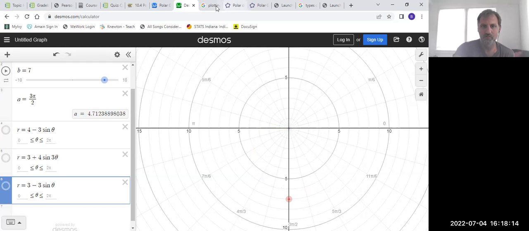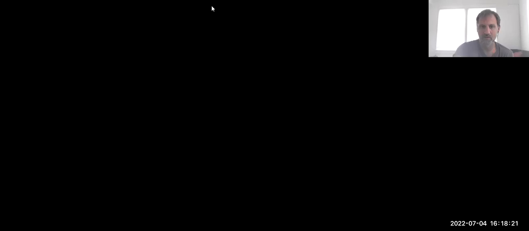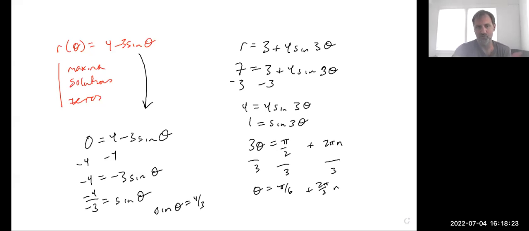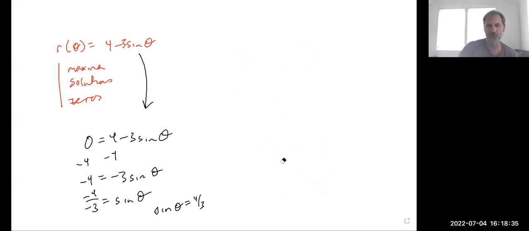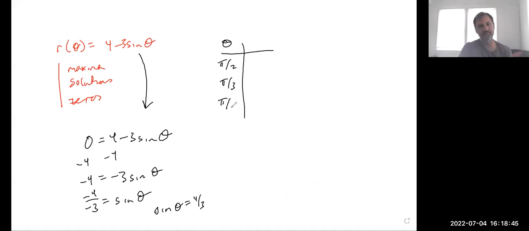So solutions can come in two forms. That was the last thing that I noted here. It could just be asking for general solutions, which means I want you to tell me some pairs of numbers or theta values that make this true. So for instance, in that case, I would choose theta values and stick them in. Like what happens when I put in pi halves? What happens when I put in pi thirds? What happens when I put in pi fourths? Just do the math, crunch it out.